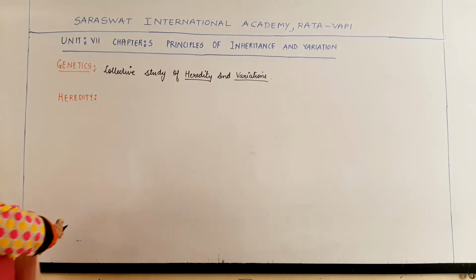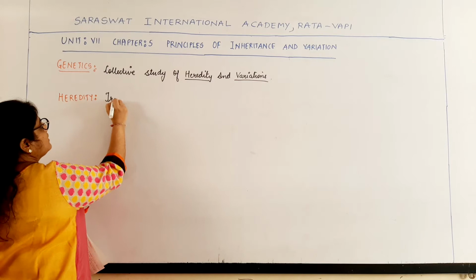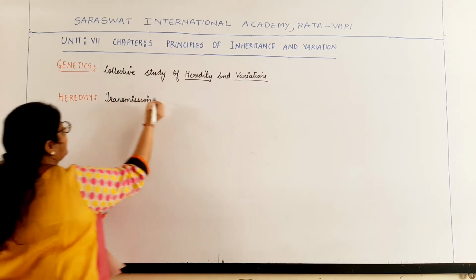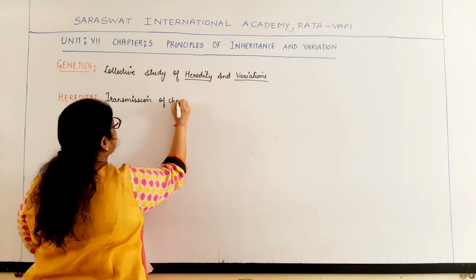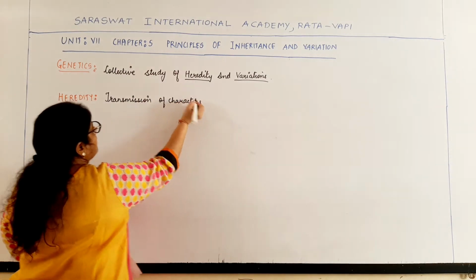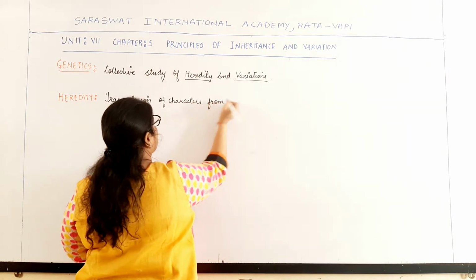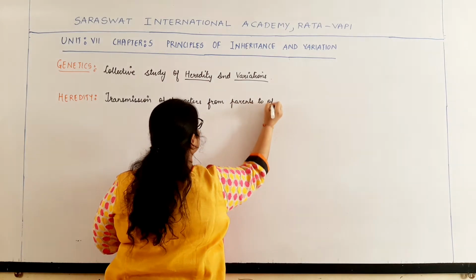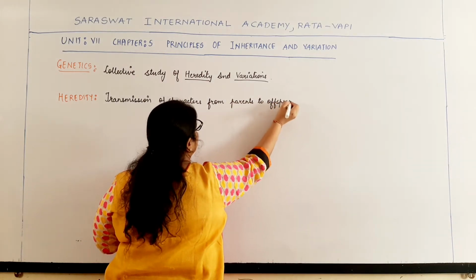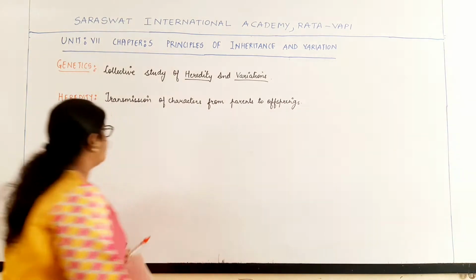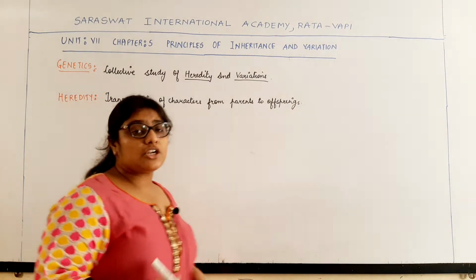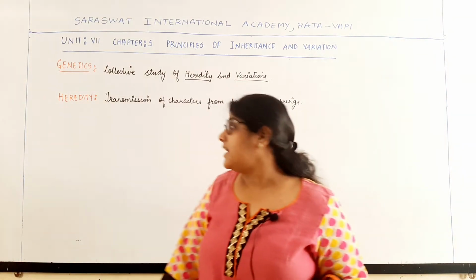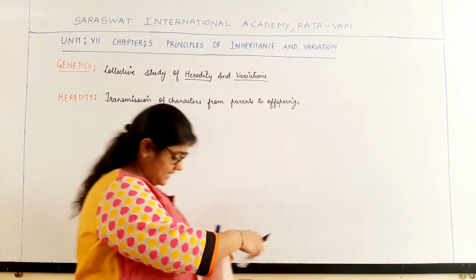Basically, heredity means the transmission of the characters from parents to offspring, that is called heredity, or you can say transmission of characters from one generation to the next generation, that is called heredity.